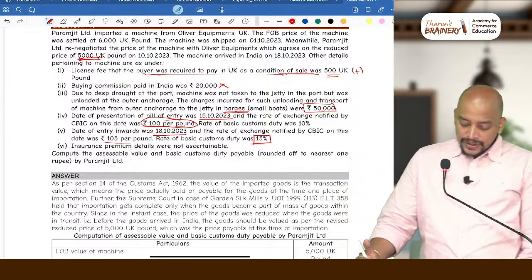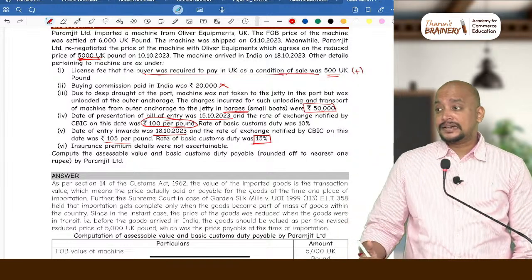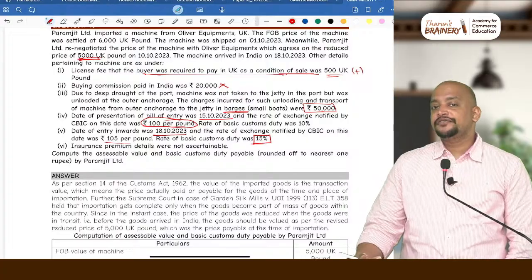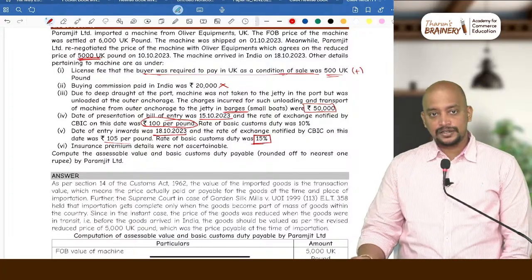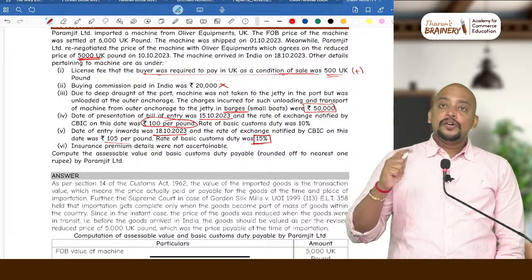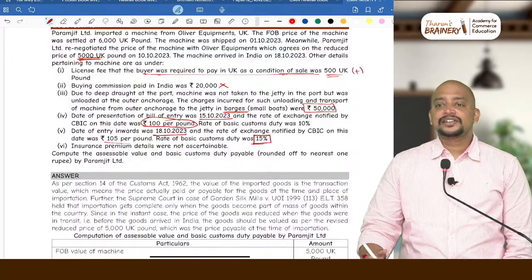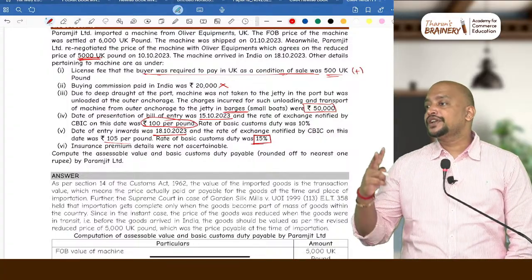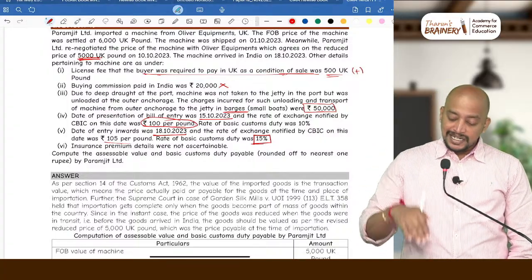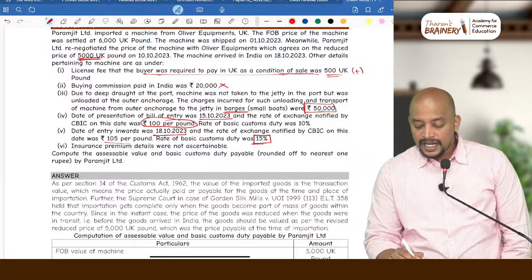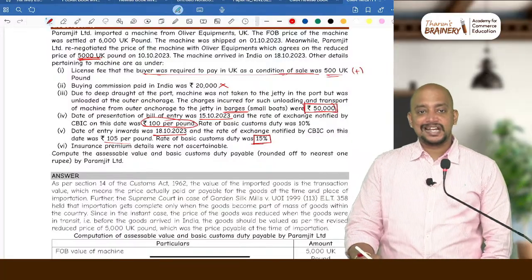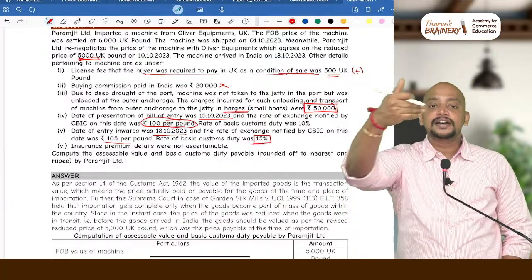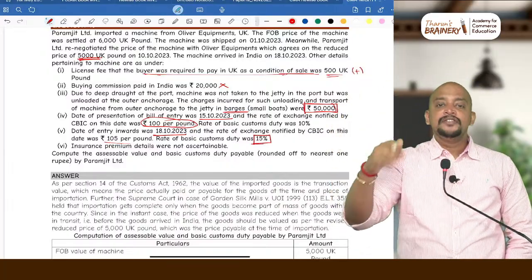Then insurance premium details were not ascertainable. When insurance is not ascertainable, we need to take 1.125% of FOB. Okay, and nowhere in the question is it given that freight is not ascertainable. If the question says freight is not ascertainable, then we need to take 20% of FOB. But here they gave freight. What is that freight? Only 50,000 rupees will be taken as the freight, because lighterage charges, barge charges, all cost incurred up to the port of importation will be part of freight.